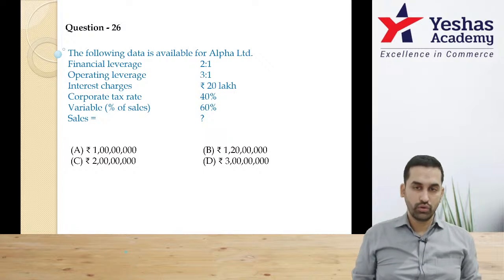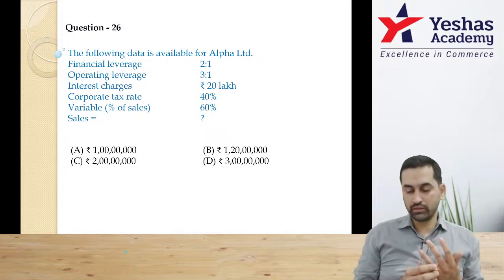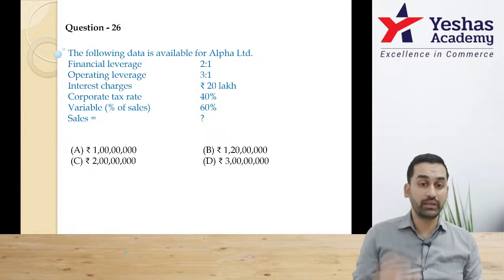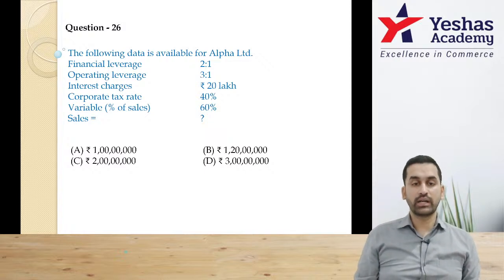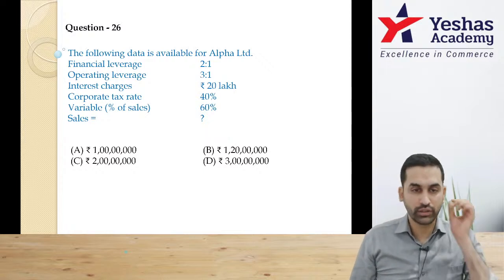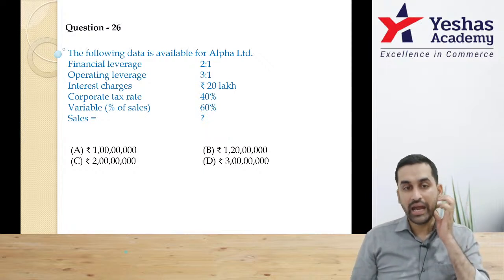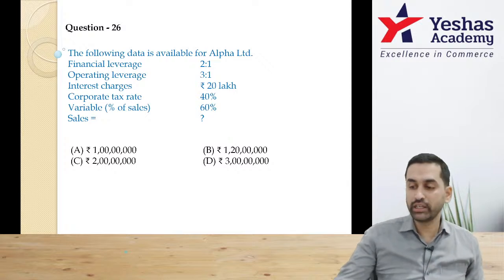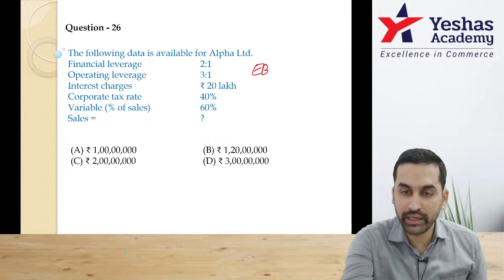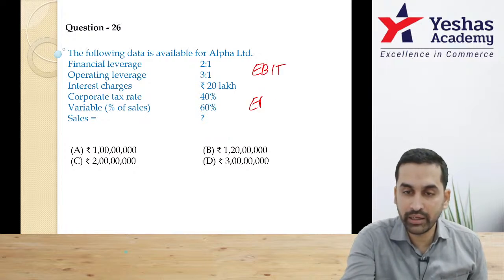Go slow. Whenever you are stuck with a question like this, observe which is the only number available in rupees. Interest, 20 lakh rupees. Everything else is either a ratio or a percentage. And they have given financial leverage 2:1, and financial leverage is EBIT by EBT.